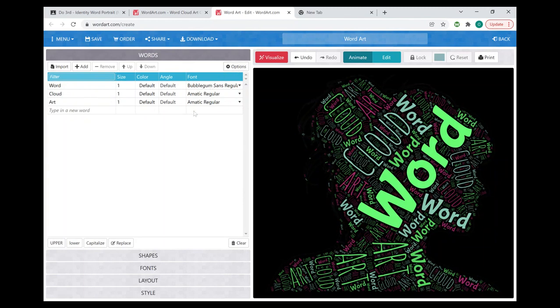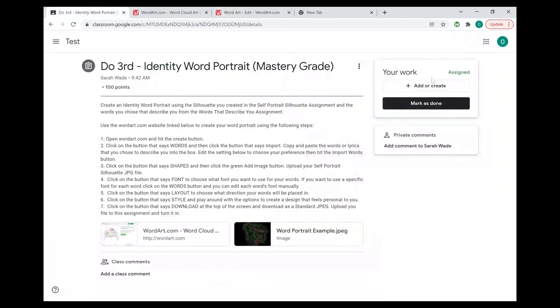Once you are happy with your word portrait, you're going to click where it says download, and you're going to save this to your device, and then you're going to upload it to this assignment to turn in your work. So that's all of the steps that you're using to complete this identity word portrait.